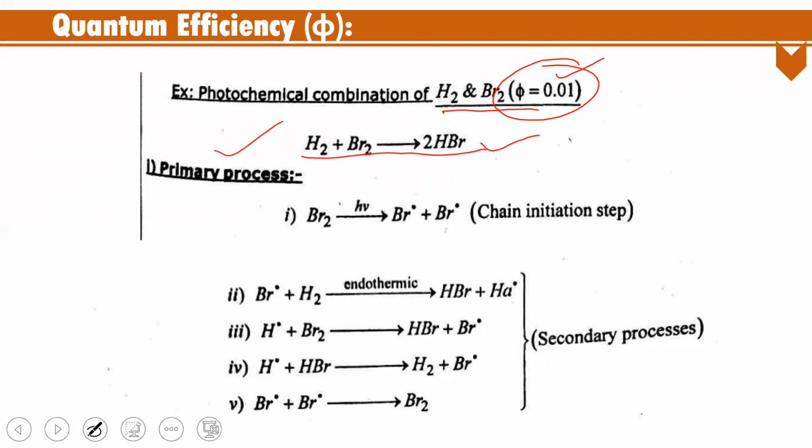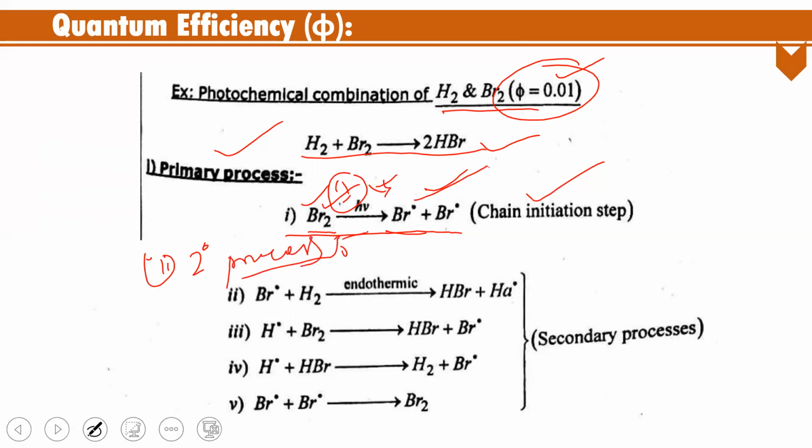What is the primary process? Absorption of light, and bromine dissociates into its free radicals. This is the primary process. After absorbing light, always remember that only one quantum of energy is consumed in these photochemical reactions. So bromine absorbs one quantum of energy and dissociates into bromine free radicals. This is known as the chain initiation step. And then the secondary process. What is happening in the secondary process?